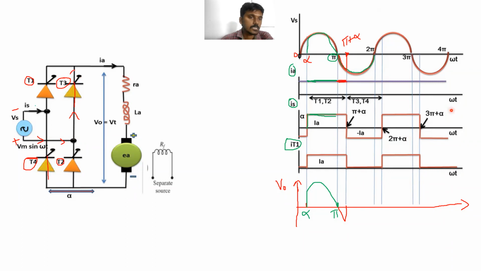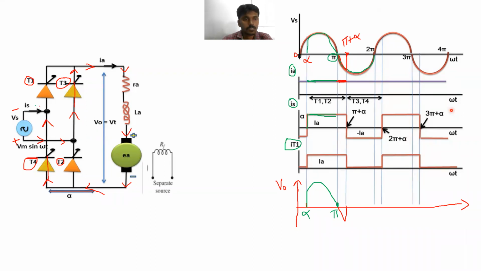When T3 and T4 are turned on, the current is flowing through the load circuit, through T4. Clear?